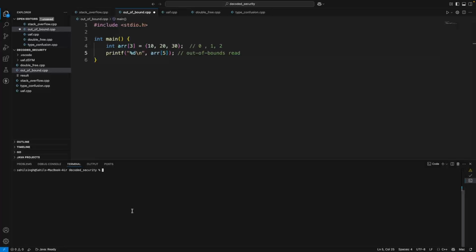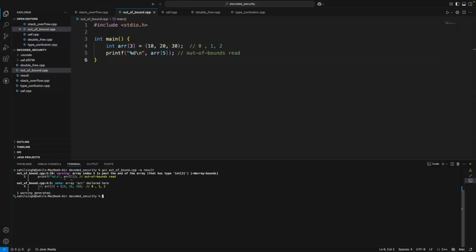So if we try to run this, let's use the previous command and change this to out of bound. And see, you are getting the warning, but it didn't catch.